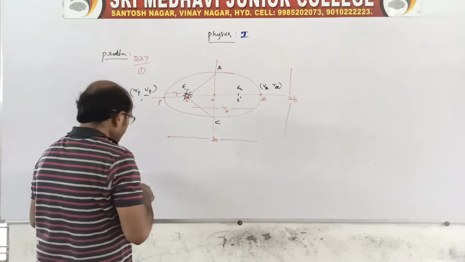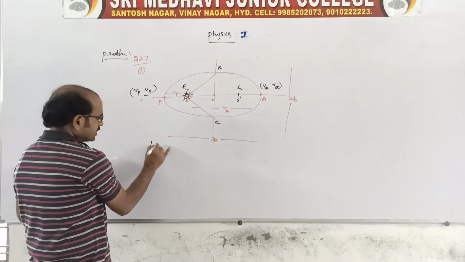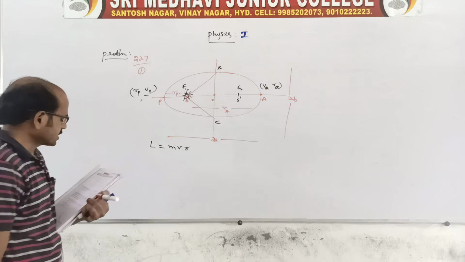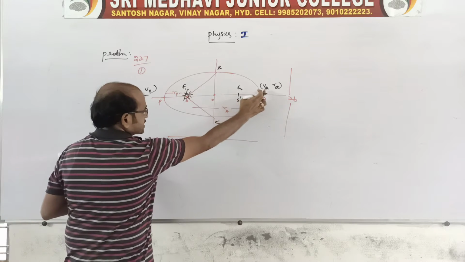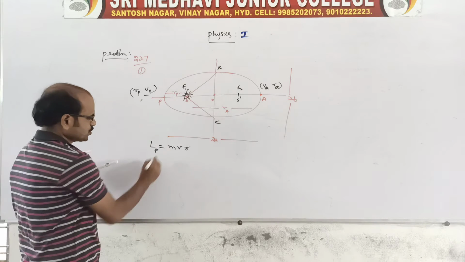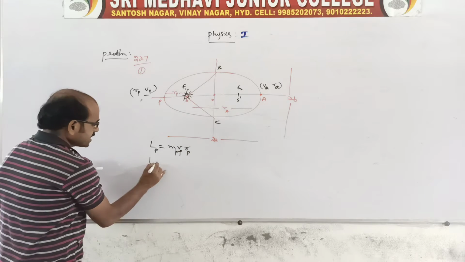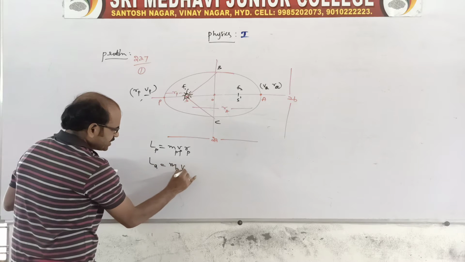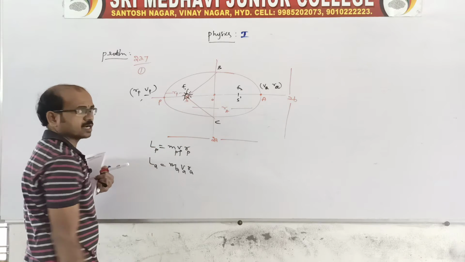Of course, we know the relation: we should take angular momentum, because angular momentum is nothing but mvr, right? So let us take the perihelion position, because it is asking about the velocity. At P, the perihelion, we have mp, vp and rp, and at A, the aphelion, we have Lp, ma, va and ra. P is perihelion, A is aphelion or apogee.